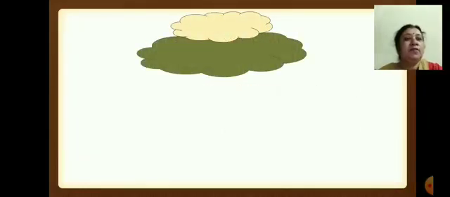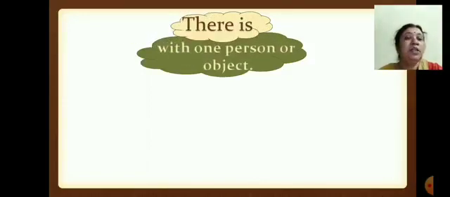Children, here we are using two words. There is. So when are we using there is? We use there is with one person or object. Now we will see examples.